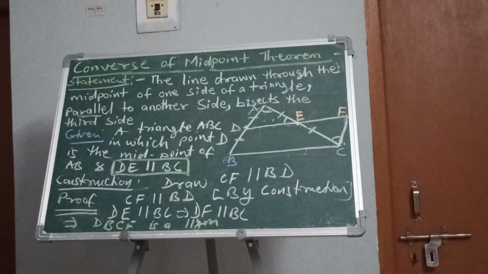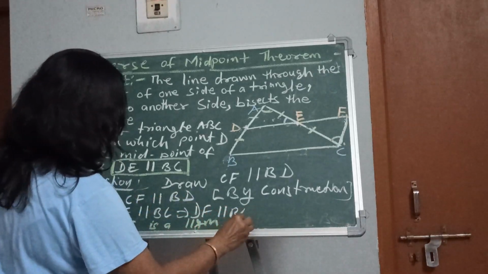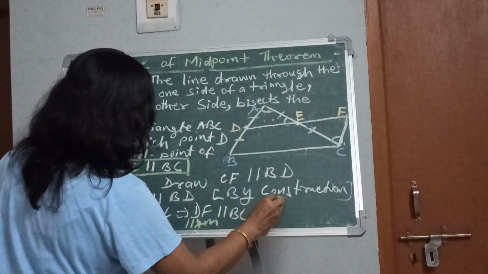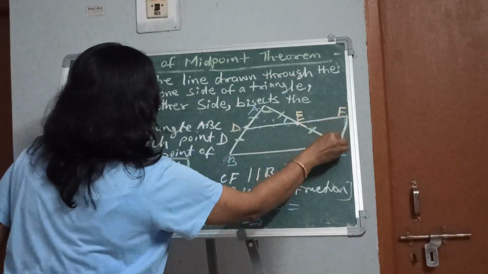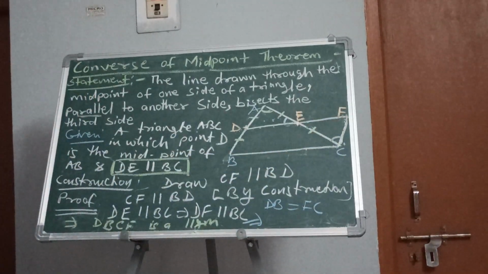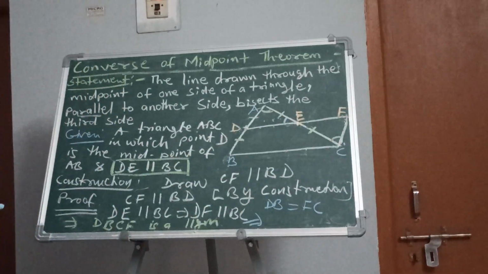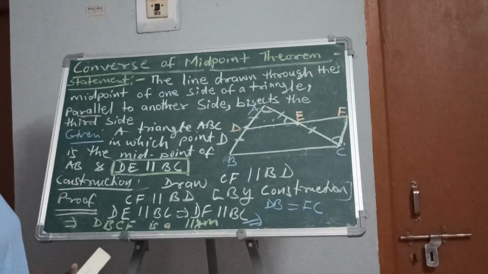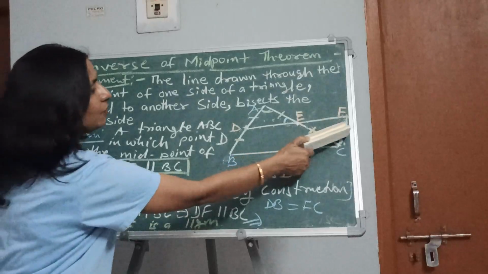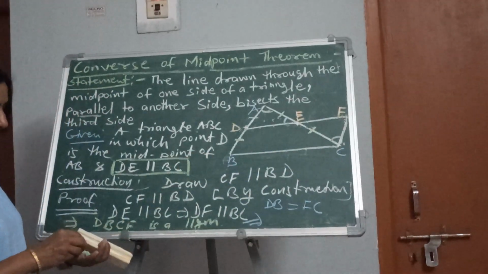So from here we can say that DB is equal to CF. Right? Isn't it? Can't we say? From here, this implies DB is equal to FC. Are you getting this? This quadrilateral is a parallelogram and we know that opposite sides of a parallelogram are equal. So this side DB is equal to FC, right.